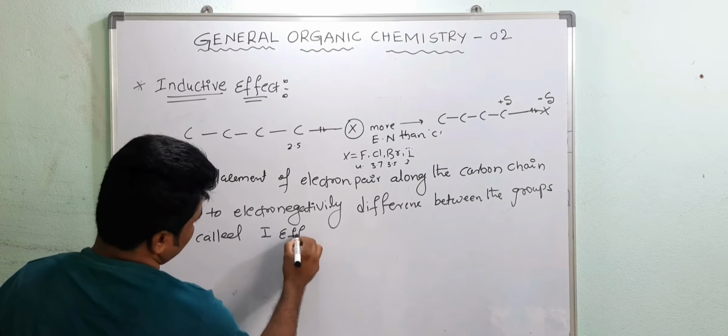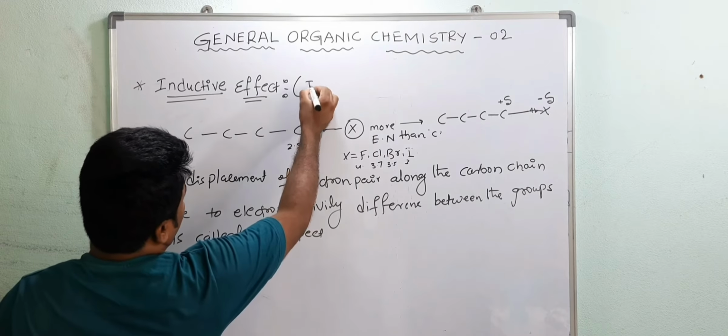I effect means inductive effect. This inductive effect is denoted by I.